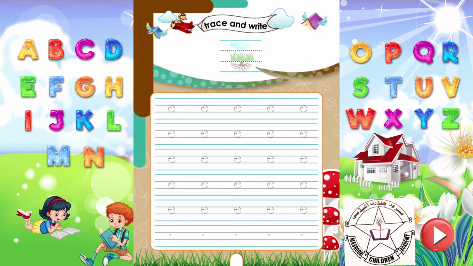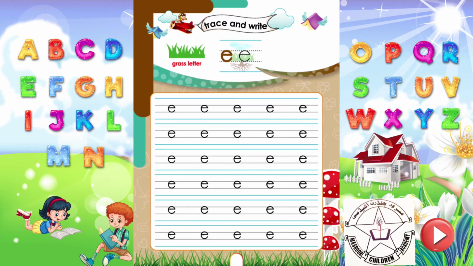Trace and write. Do you know, kids? E, which sounds eh, is a grass letter. Letters which exactly fit between two middle lines are grass letters. Now trace and write the letter E properly.